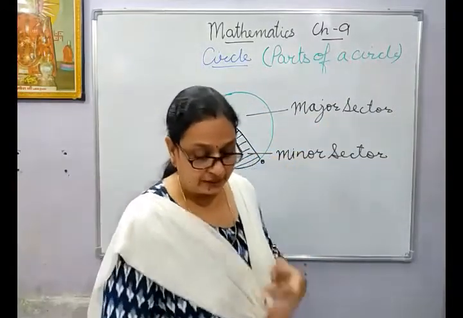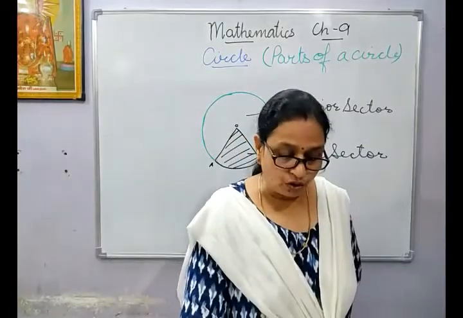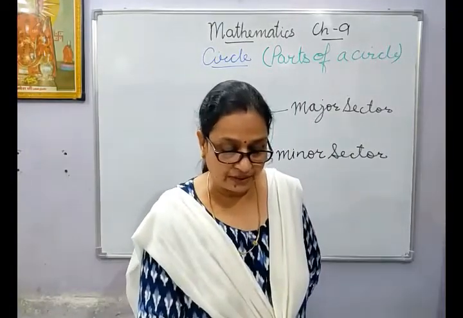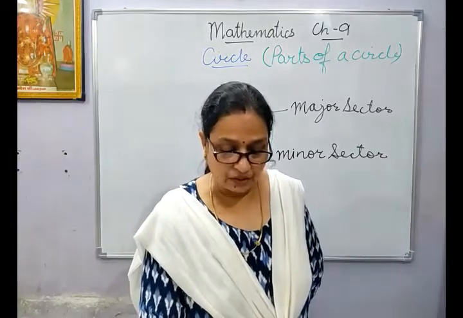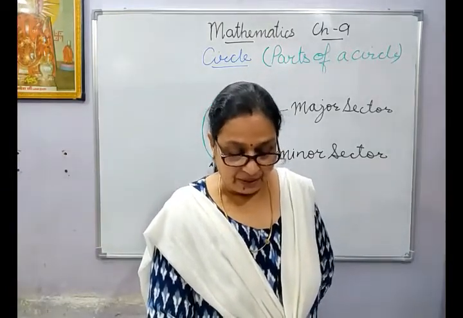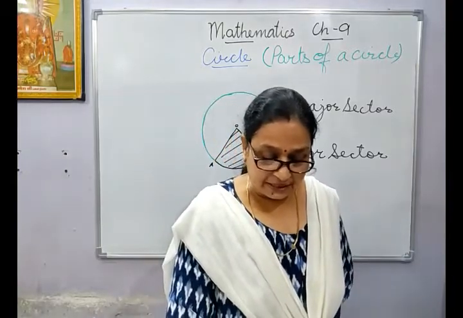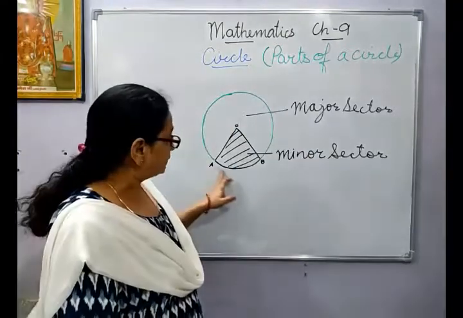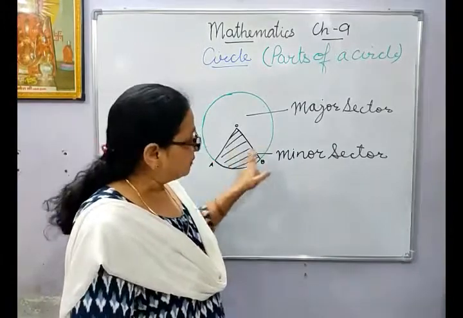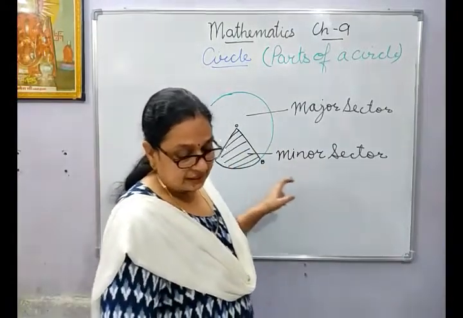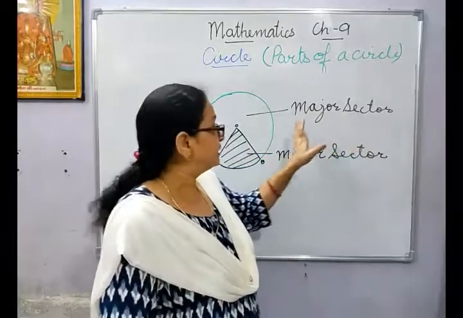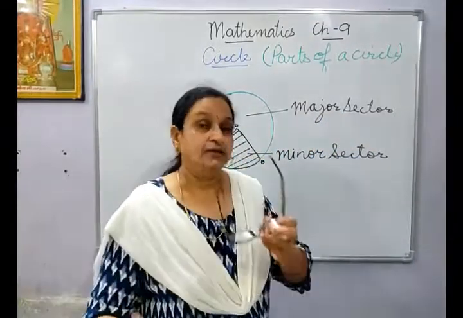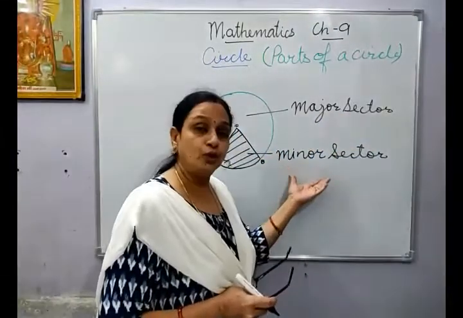Clear? So I am again reading it. The region enclosed by an arc and the two radii of the circle which join the end points of the arc is called the sector. Similarly, the sector formed by the minor arc is called the minor sector, and the sector formed by the major arc is called the major sector. Major means bada, zyada. Minor means chota, kam.